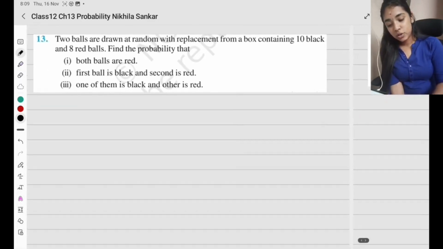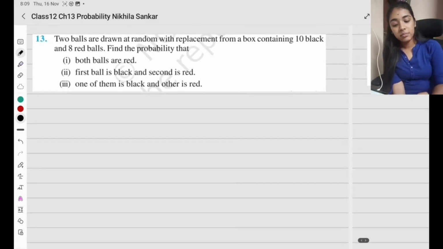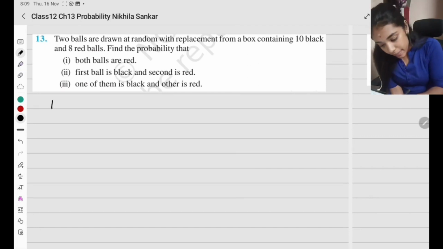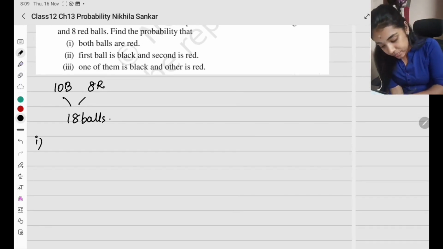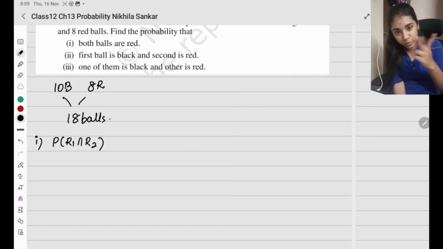Question number 13. 2 balls are drawn at random with replacement. So far we saw without replacement, now with replacement, from a box containing 10 black and 8 red. So how many in total? 18 balls. Find the probability that both the balls are red. So both the balls are red means what? First, probability of R1 intersection R2, both are red.